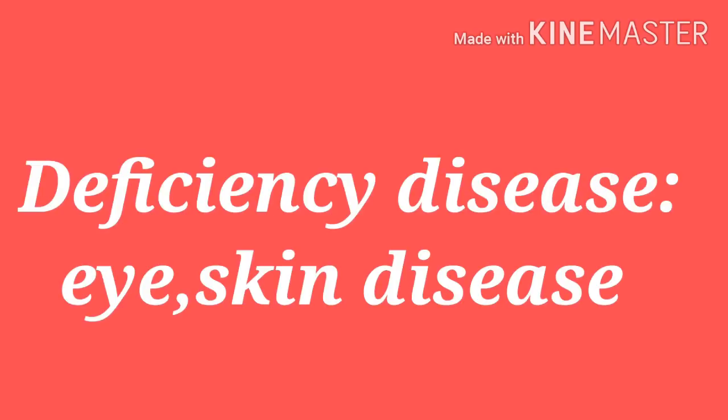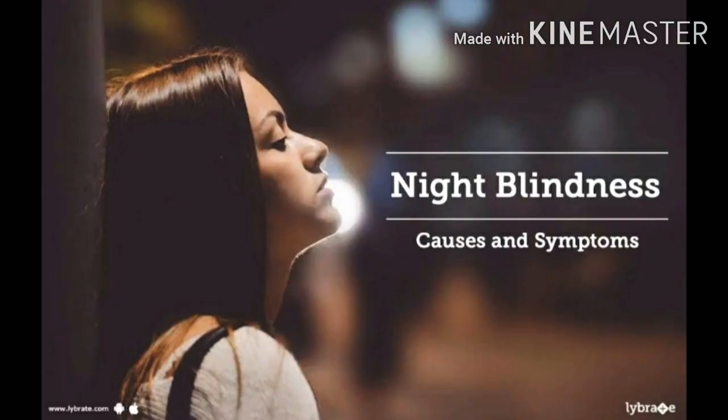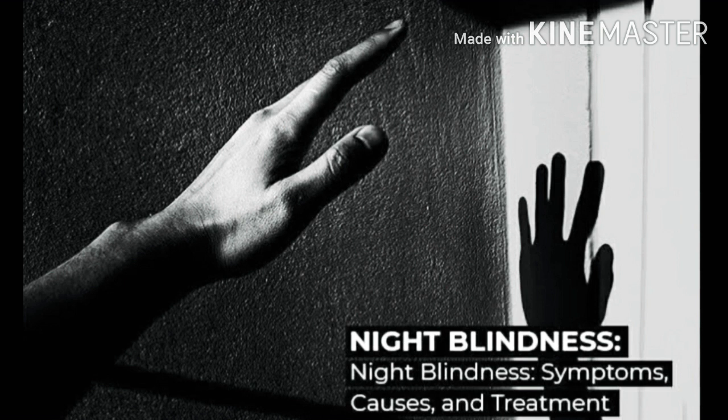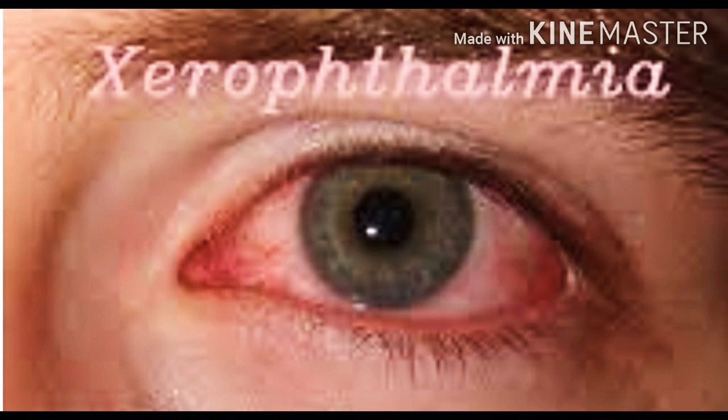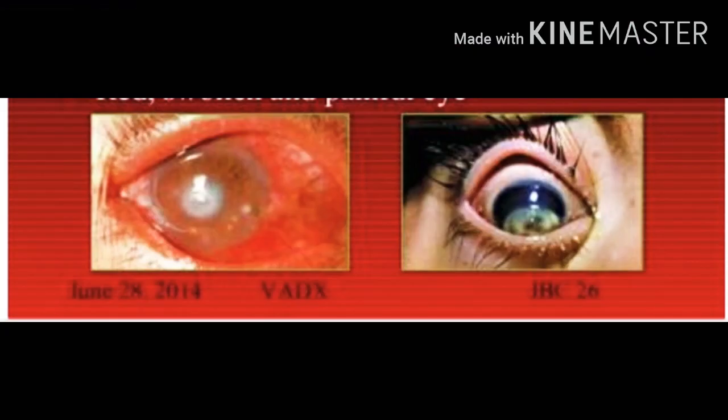Due to the deficiency of vitamin A, eye and skin diseases will be caused. Symptoms are night blindness, which means unable to see during night time. Another one is xerophthalmia, which means the eye becomes dry, and cornea failure. Scaly skin is one type of skin disease.